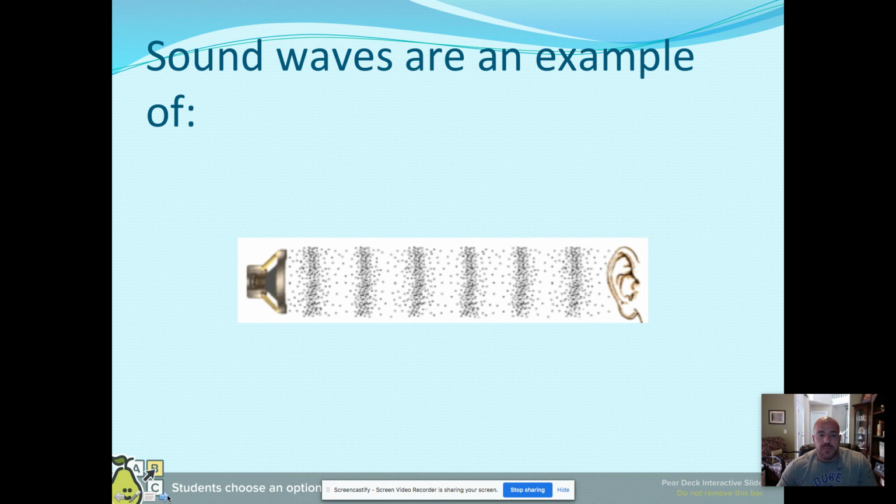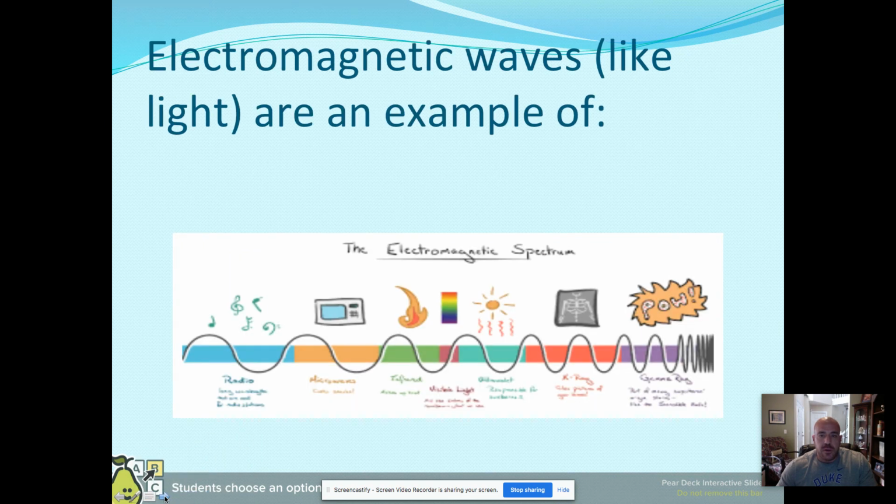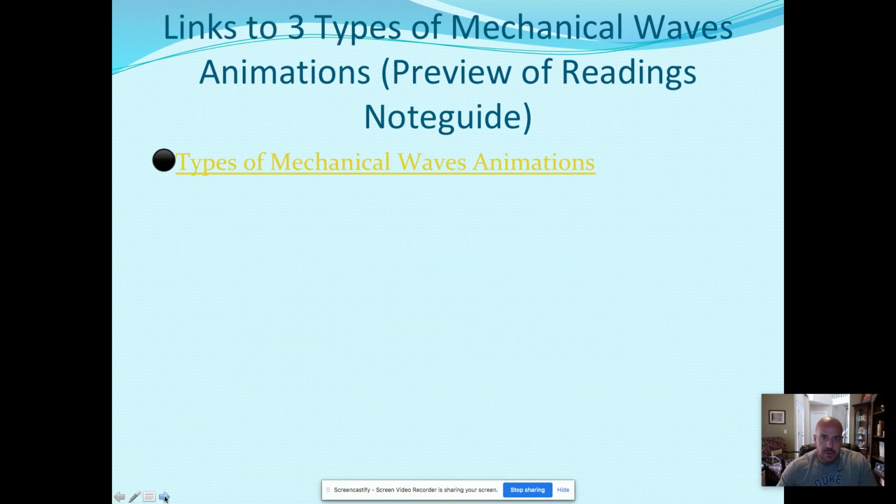Sound waves, well, look, those lines would be all parallel to each other. They would move left and right, in and out, so that would be a longitudinal wave. And electromagnetic waves, if we look at the picture, they're going up and down, so that would be transverse. And that's the whole objective, so hopefully that'll help us pass our content assessment.